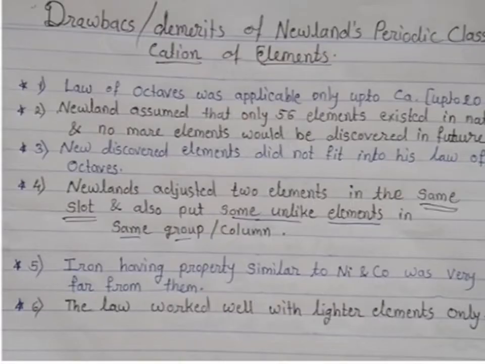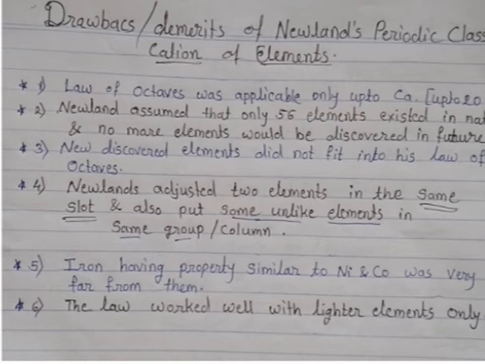Here we will learn some drawbacks or demerits of Newland's periodic classification of elements. Let's see the first drawback: the law of octaves was applicable only up to calcium. It means up to 20 elements only the law of octaves was followed.